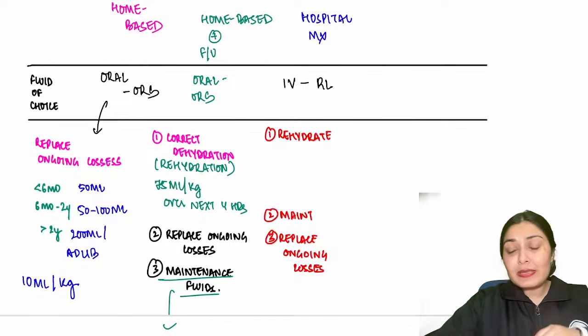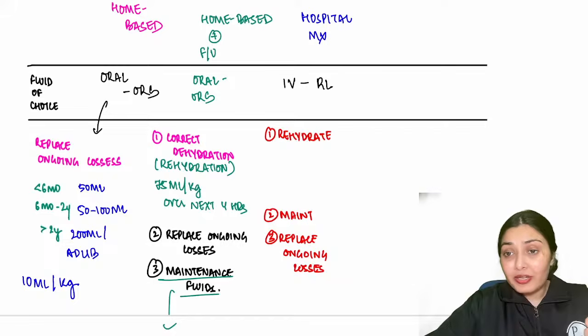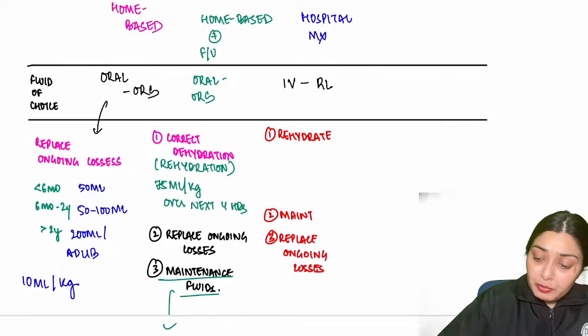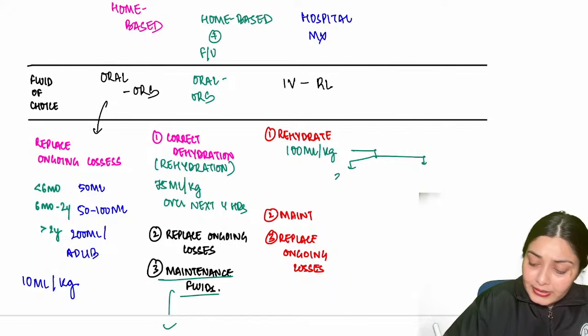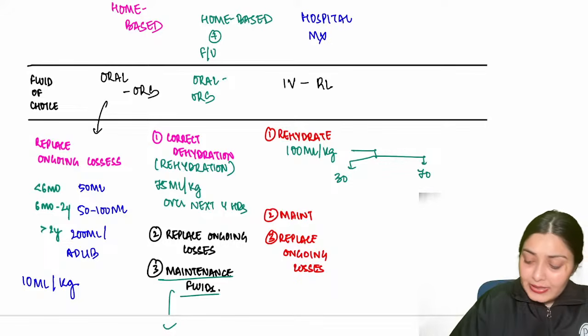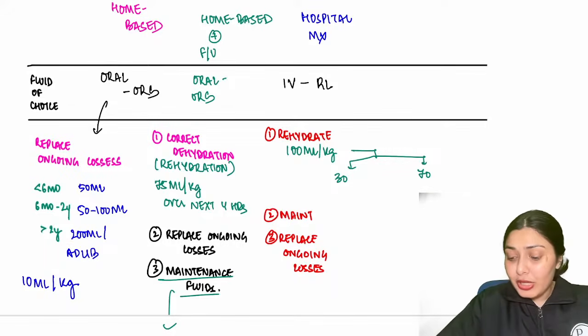Here also the 3 steps will stay the same. I need to rehydrate the child, I need to replace the ongoing losses, and I have to ensure the maintenance fluid. But here rehydration would be very vigorous. In some dehydration, I was giving over 4 hours 75 ml per kg. But here we give 100 ml per kg. And this 100 ml is further divided into 30 and 70, 30 ml per kg and 70 ml per kg, depending upon the age of the child.